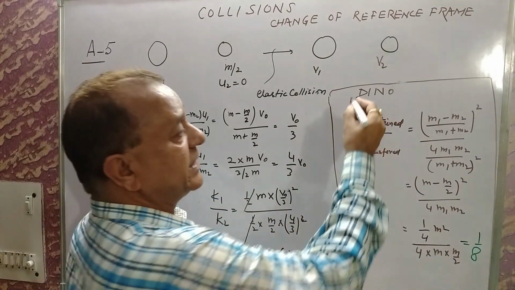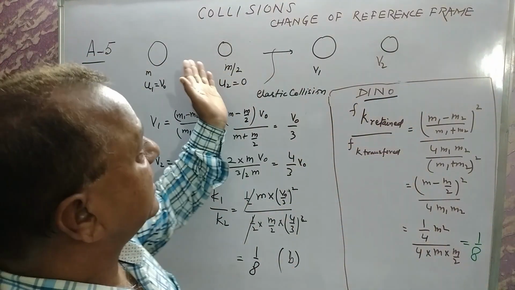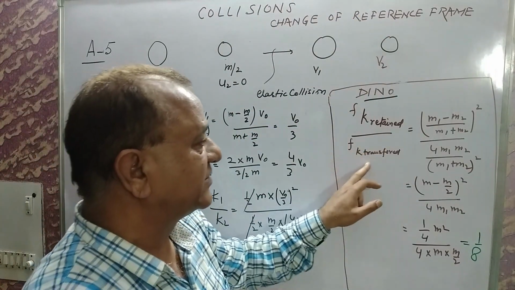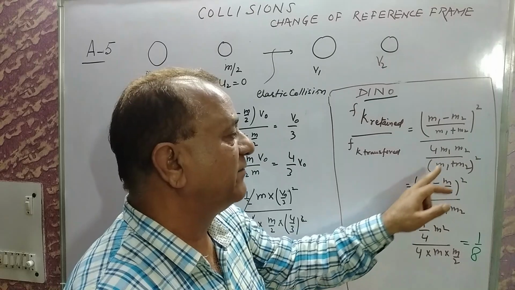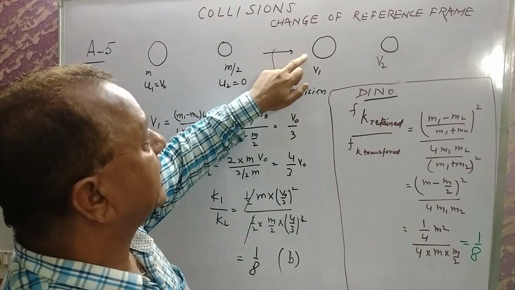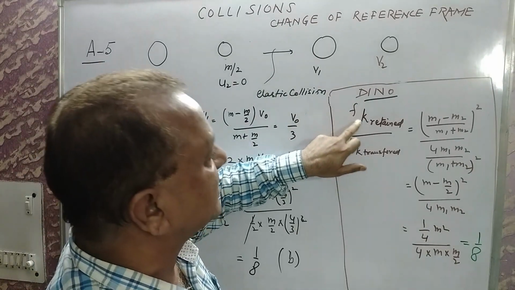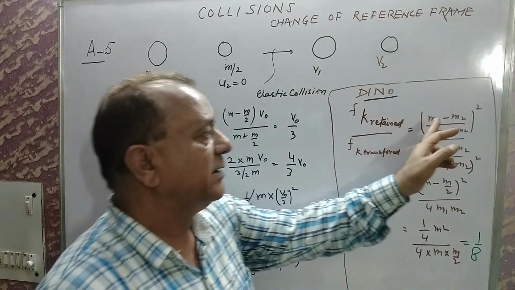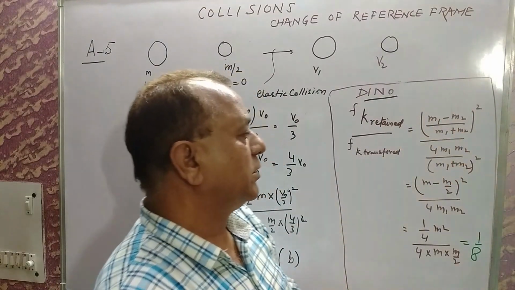But using the Dino concept, I have told you the formula. The fraction of kinetic energy transferred to the second body is 4m1m2 over (m1 plus m2) whole square, and the fraction of energy retained by the first body is (m1 minus m2) whole square divided by (m1 plus m2) whole square.